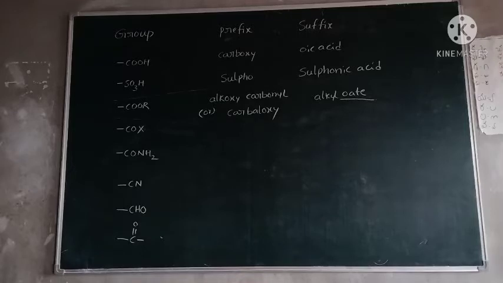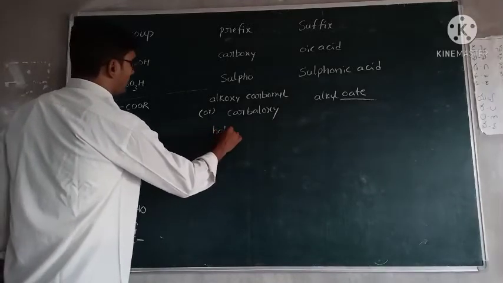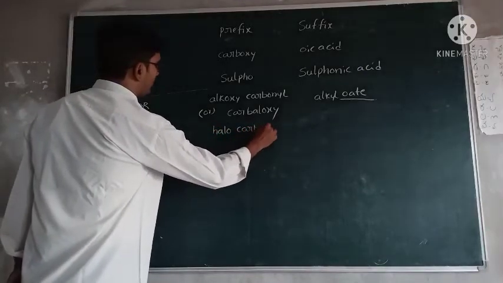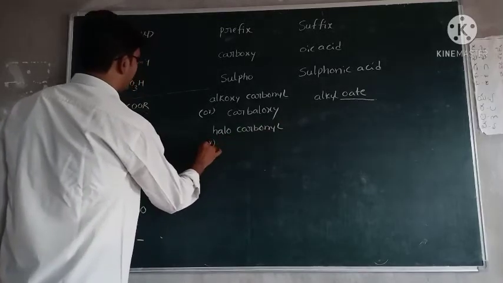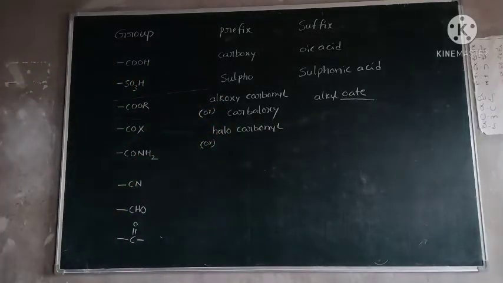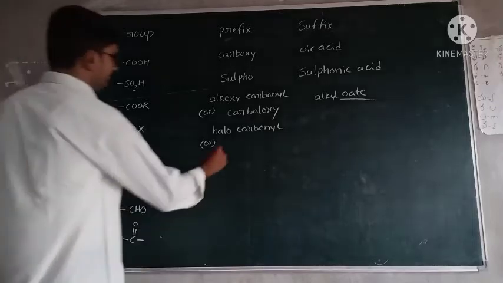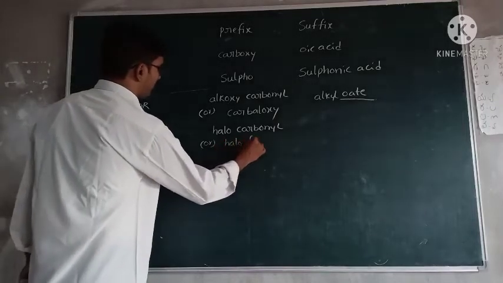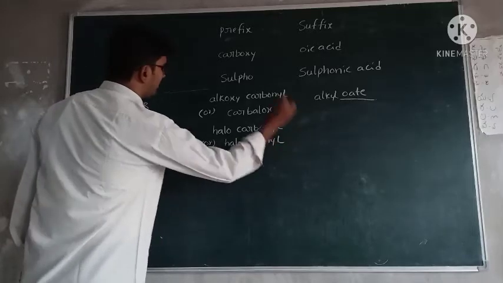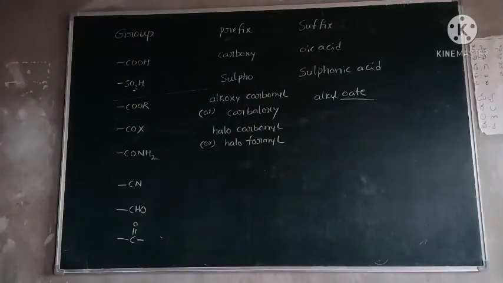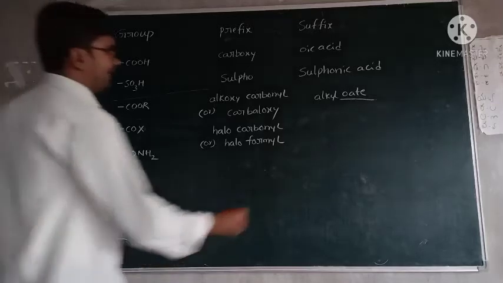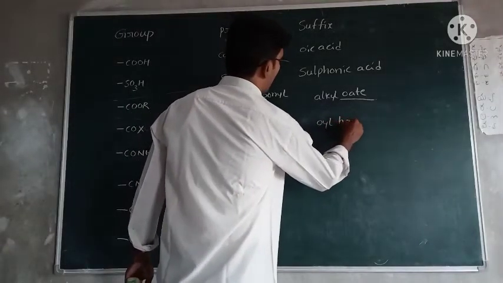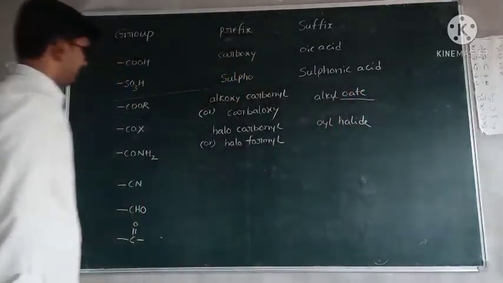And COX, where X means halide: halocarbonyl, and one more name is haloformyl. Important names. Next, COX suffix name is oyl halide.